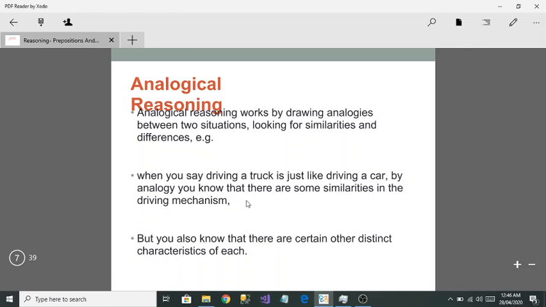So basically, when you try driving a car and when you drive a truck, you're going to see that it's similar. Okay, maybe a little less, but it's similar. So that is called taking an analogy. So that is called analogical reasoning.